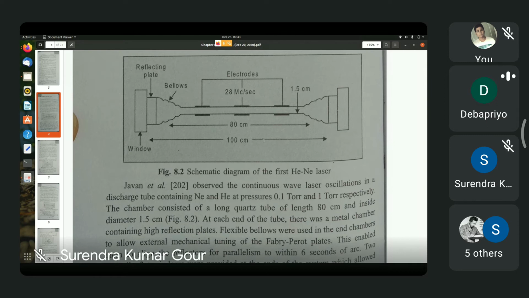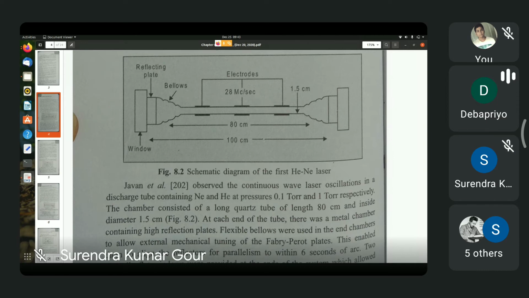If you take much more helium than neon, then there would be many more helium atoms in the excited states than neon atoms, and therefore the possibility of helium getting excited is much less, because helium is already excited. So that is why you take helium in much greater proportion than neon. The pressure ratio is kept as 10:1 for that purpose.